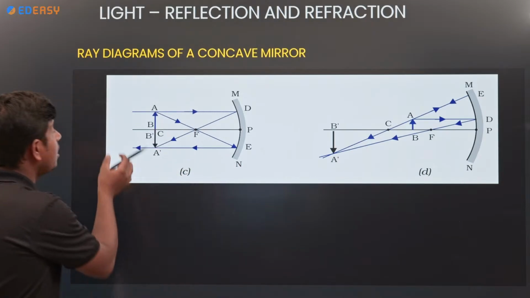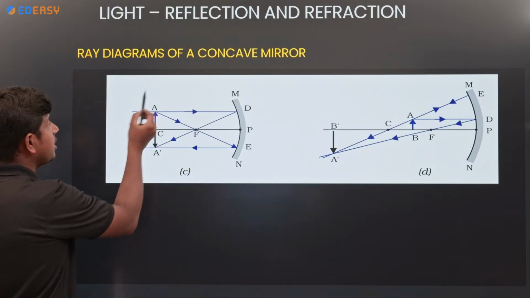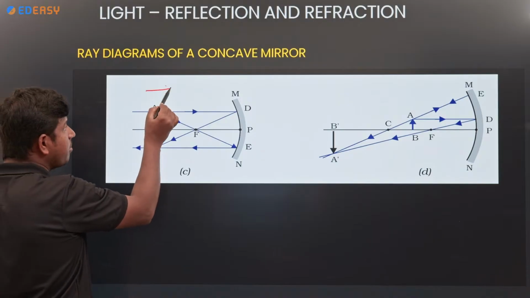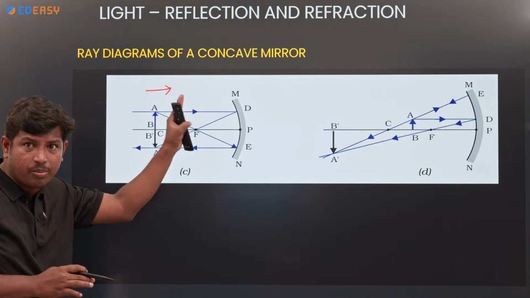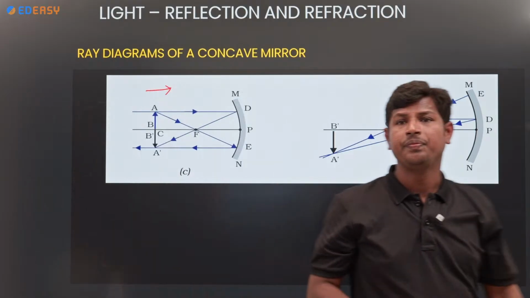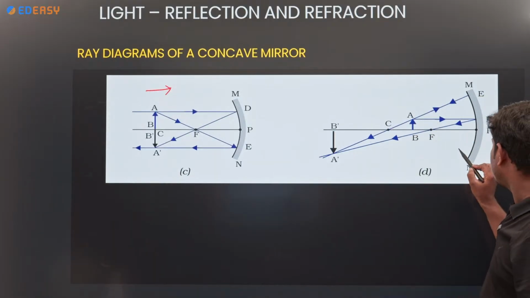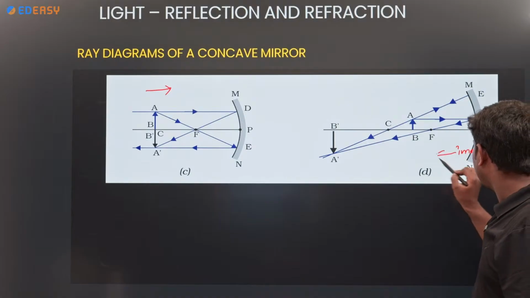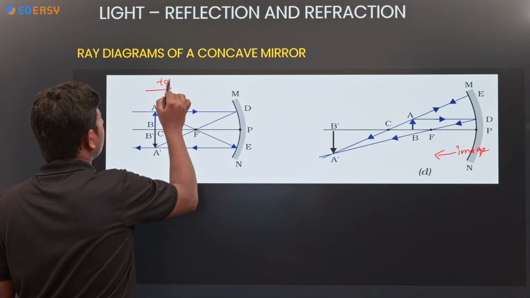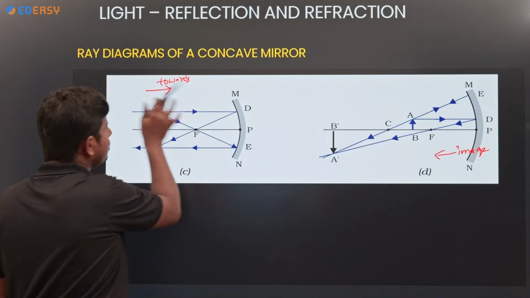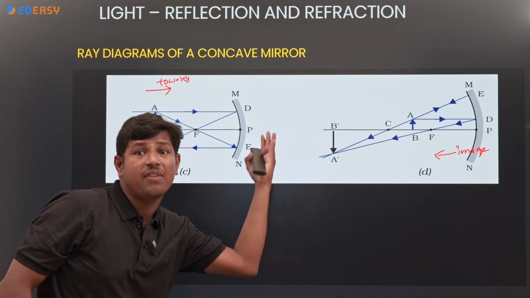Next. Now see that. The object is moving towards the mirror. Remember the point. The object is moving towards the mirror, and the image is moving in the opposite direction, away from the mirror.